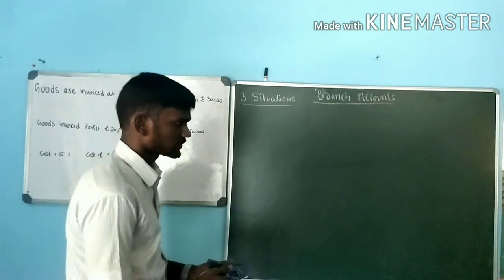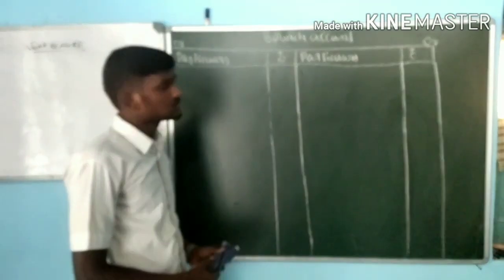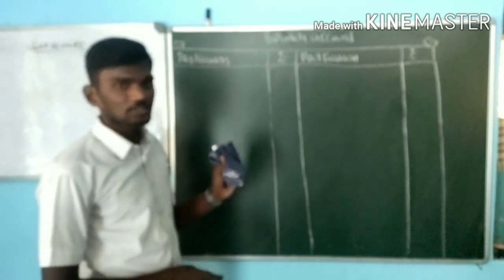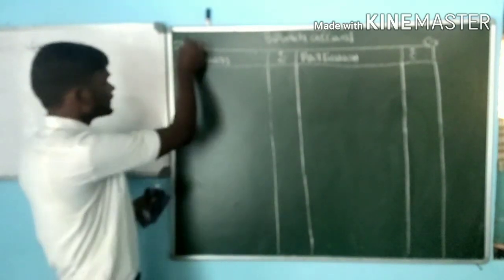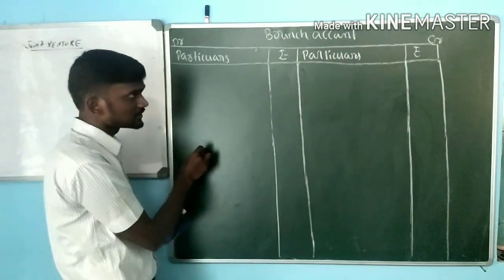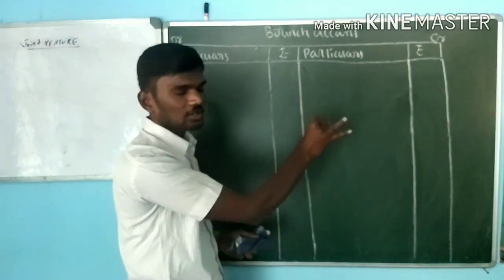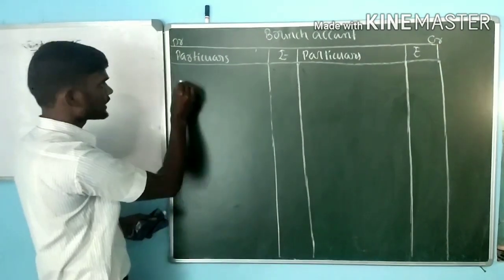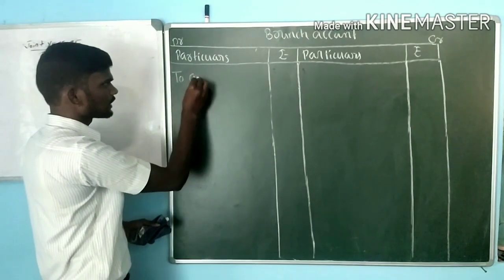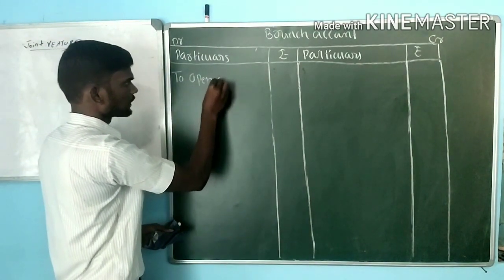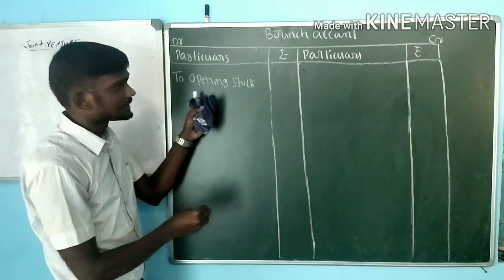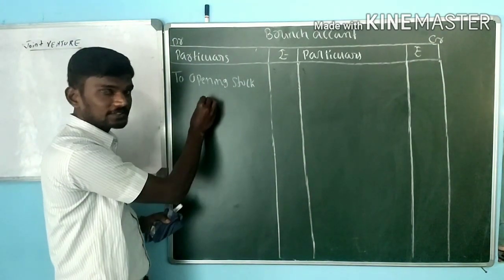Situation adjustments. Next one, we are going to discuss the format of the branch account. As a normal nature, on the debit side we have to record all kinds of expenses, whereas on the credit side we have to record all kinds of incomes. One more, in the branch account, on the debit side we need to record first all kinds of your opening stocks. That is, all kinds of your opening balances we have to record under the debit side.